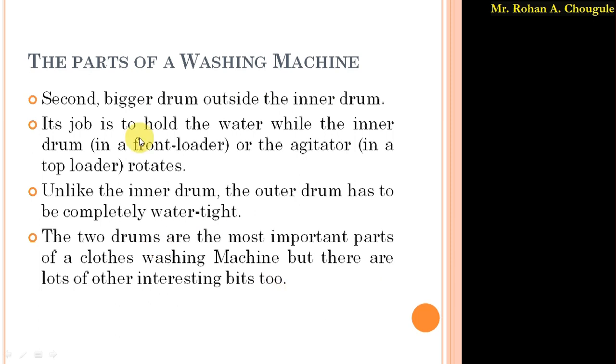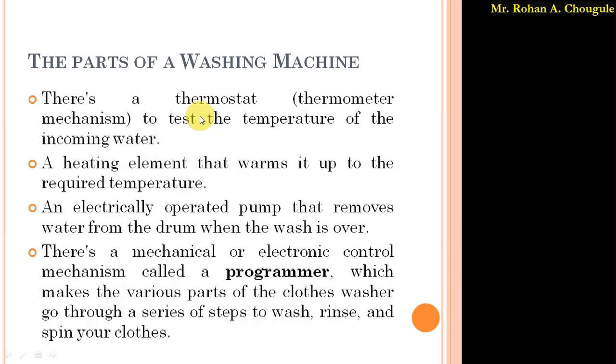Again, apart from these two, we have the thermostat, which tests the temperature. We have the heating element, which warms the water up to the required temperature. Then we have electrically operated pumps to remove the dirty water from the washing machine when the wash is over. Then again, programming is used in the washing machine. As per the program we set, the washing machine steps are carried out. So we'll see that in the next lecture.